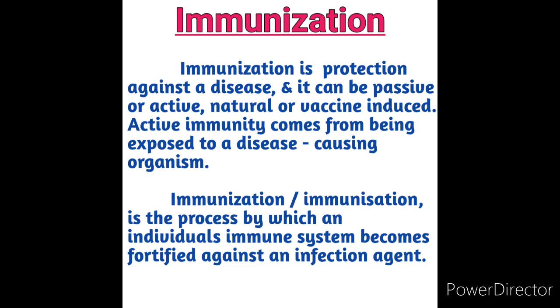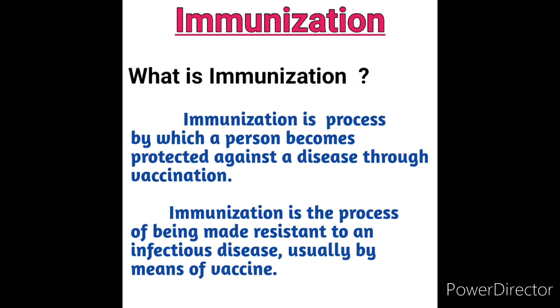According to Wikipedia, immunization is the process by which an individual's immune system becomes fortified against an infectious agent. The process by which a person becomes protected against a disease through vaccination is called immunization. This term is often used interchangeably with vaccination or inoculation.